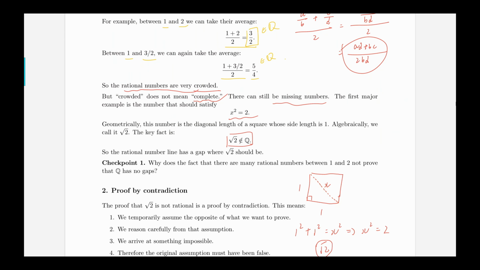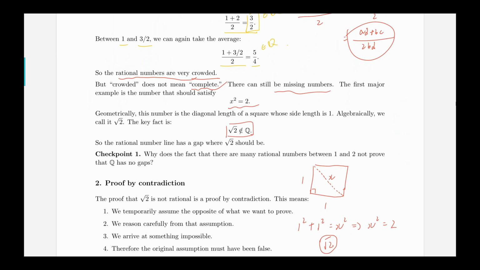And before I do that, let's look at the checkpoint. So why does the fact that there are many rational numbers between 1 and 2 not prove that Q has no gaps? So I'm going to let you guys think about that, and I will write the answers in the comments.